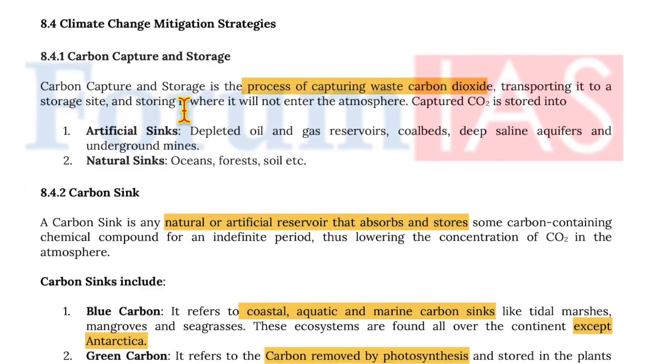Carbon capture and storage. Carbon capture and storage is the process of capturing waste carbon dioxide, transporting it to a storage site and storing it where it does not enter the atmosphere. Captured CO2 can be stored into artificial sinks, which are depleted oil and gas reservoirs, coal beds, deep saline aquifers, and underground mines. They can be natural sinks also, which are oceans, forests, soil, etc.